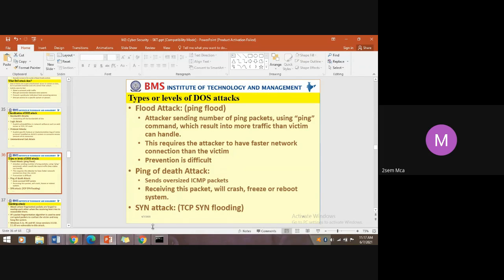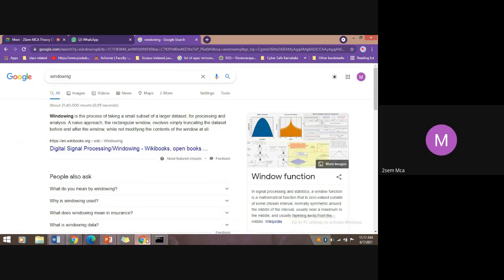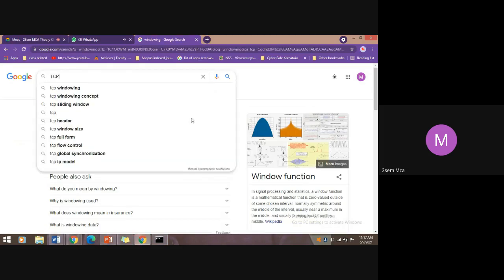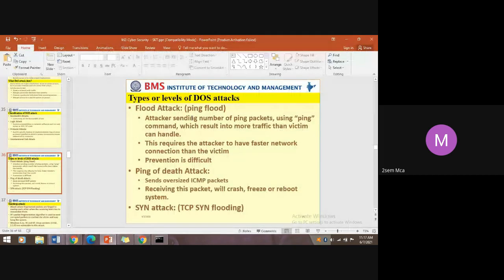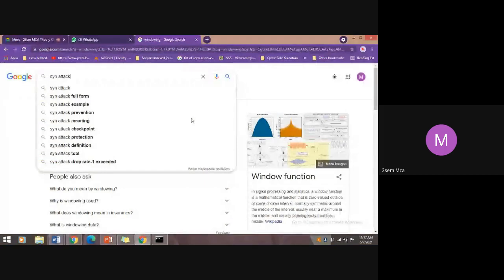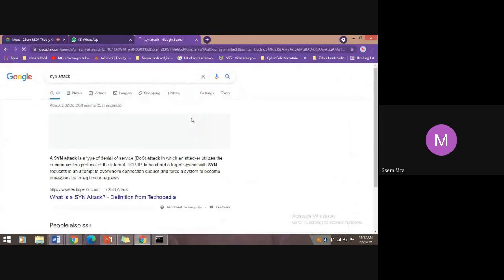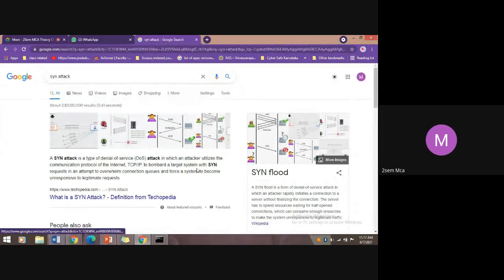SYN attack, that is, it is termed SYN flooding. We'll have one image for that. SYN flooding. SYN attack. Synchronization attack. This one.